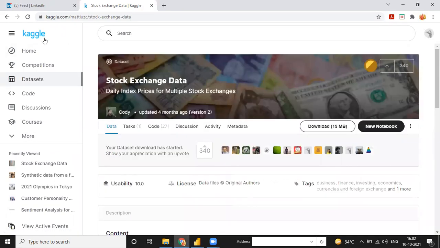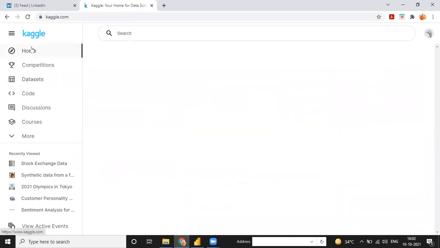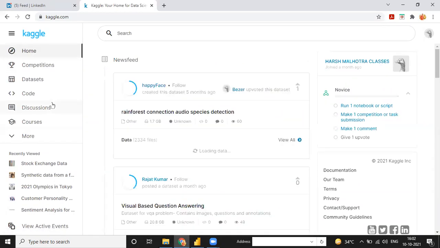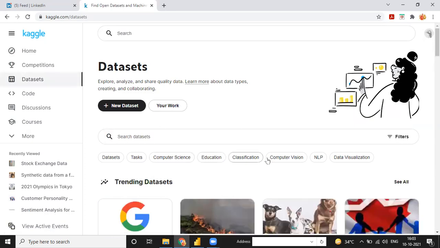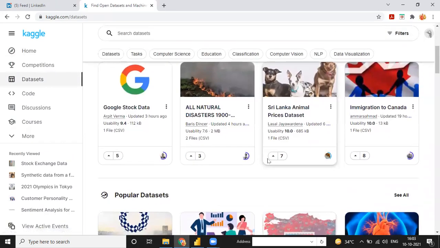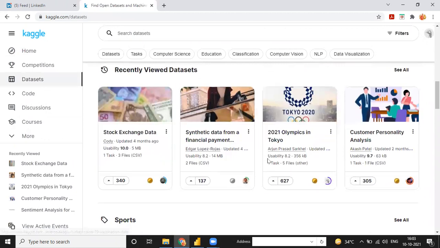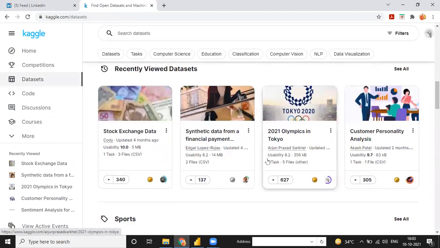When you click on data sets, there are different kinds of data. You can go through all of them, make your visualizations, and apply the text functions as you learn.